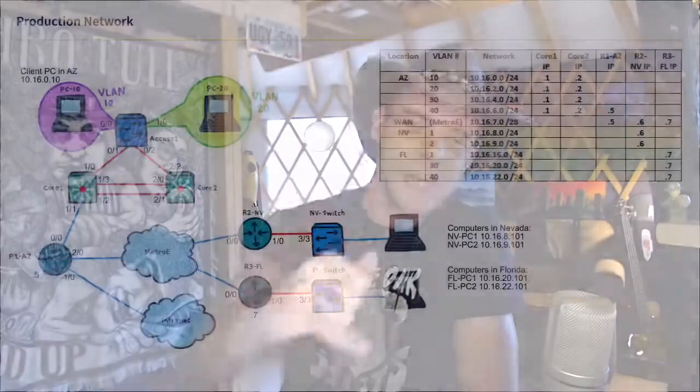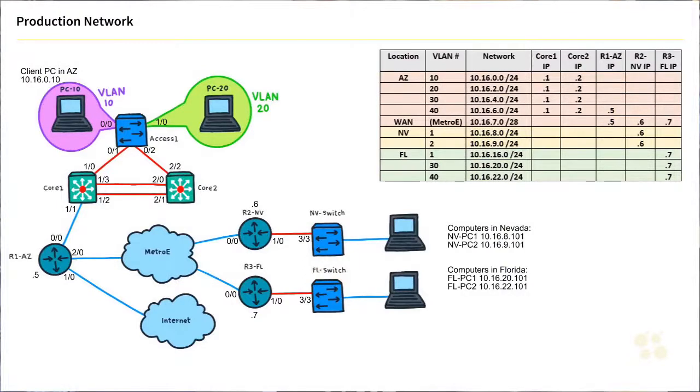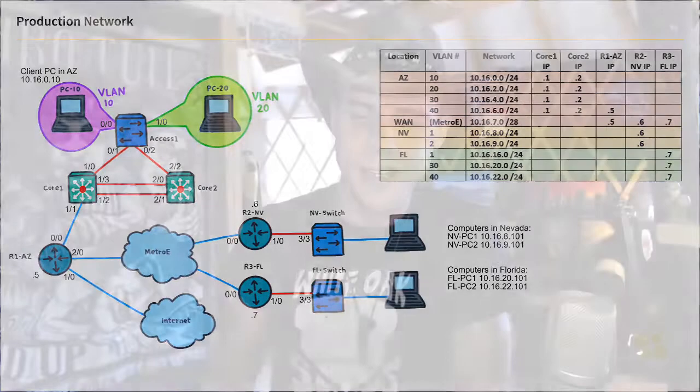Basically what they told me is that we have client computers that we're trying to get layer 3, IP to IP connectivity working on. So they've got the client PC in Arizona up there, 10.16.0.10 in VLAN 10, and he is trying to get them talking to the computers down here in the bottom right in Nevada and in Florida. Okay, so we've got quite a few different subnets. They're spread out all across this multi-routed interface environment that he has presented here. And he said that they're basically configured, but I'm going to need to go through here and figure out what the problem is. He said that it should be scoped around layer 2 and layer 3 style issues.